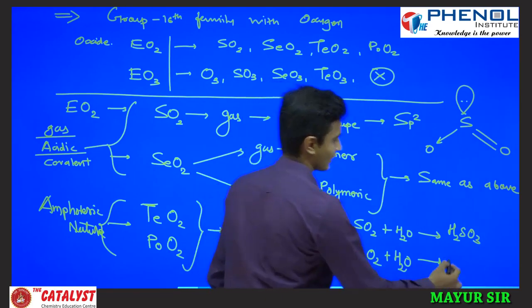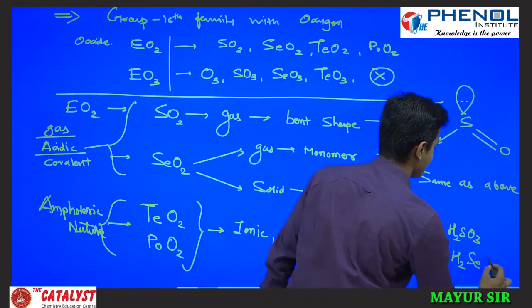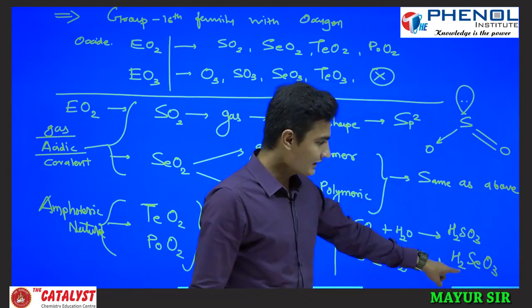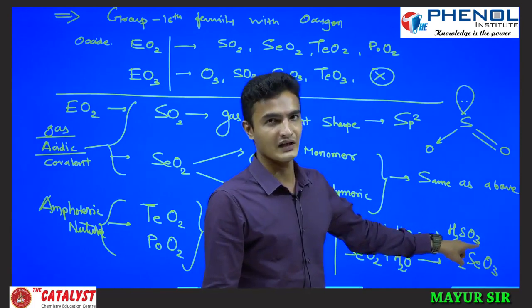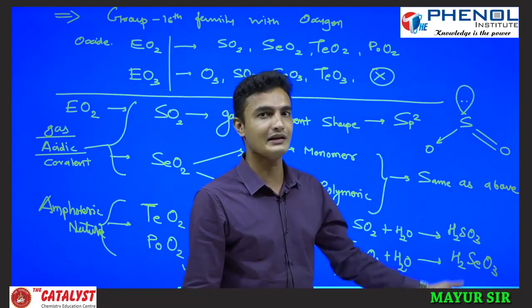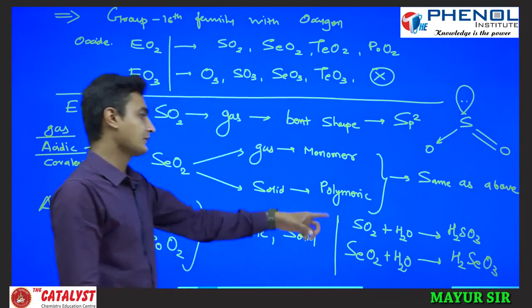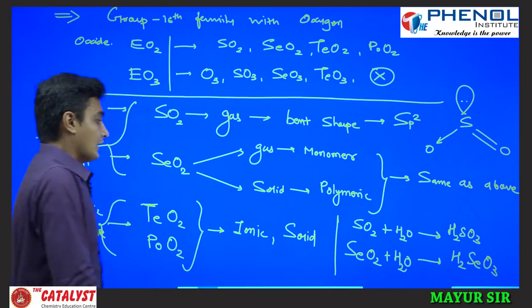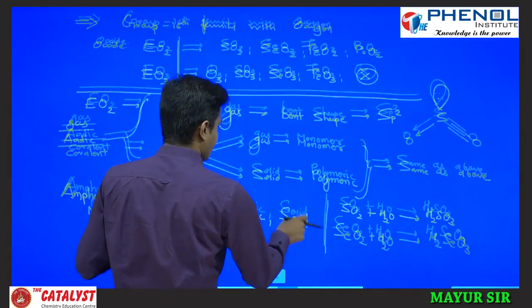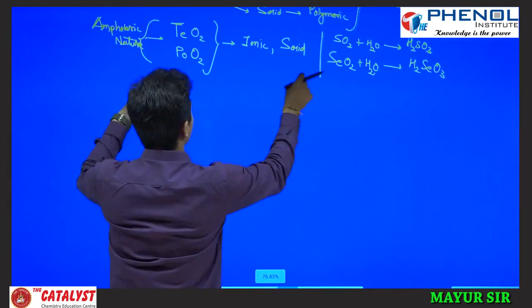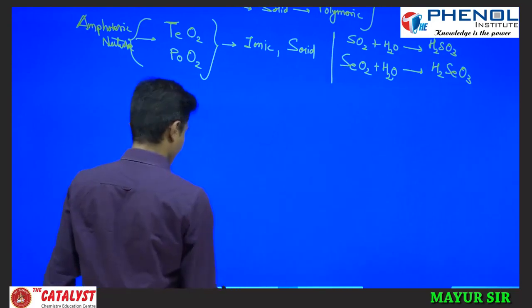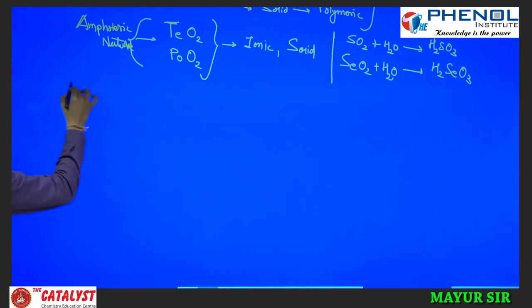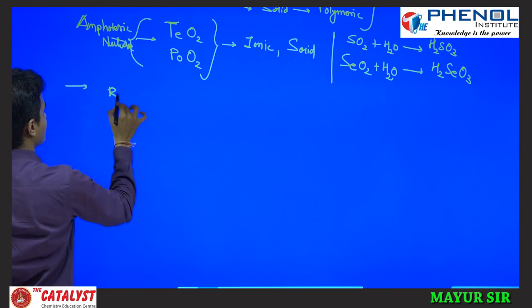The same structure, see, H2SeO3, selenous acid, like sulfurous acid, and next we will see selenic acid. This one is selenous acid. Are we clear? Okay, the thing I will discuss now is the reducing property of these oxides, the reducing nature of these oxides.